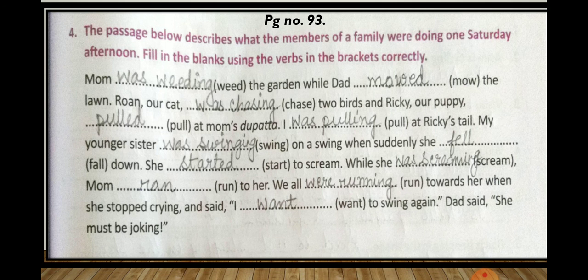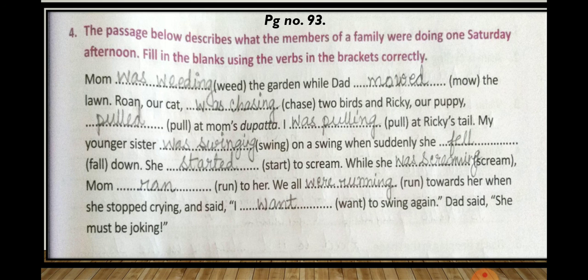We all run will become were running. We all were running towards her when she stopped crying and said, I want will remain want. I want to swing again. Dad said she must be joking.